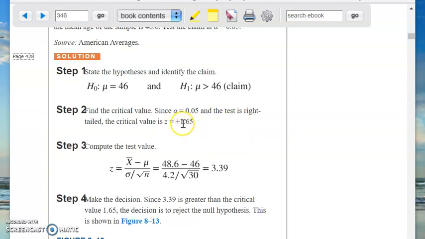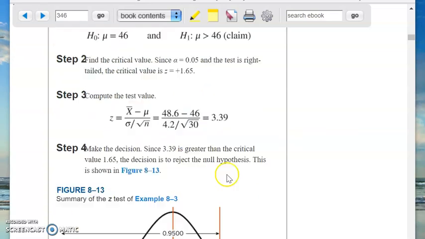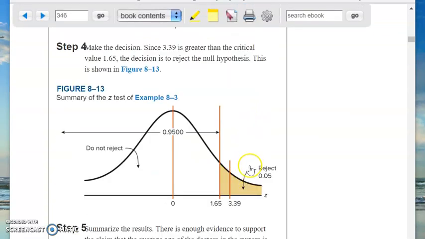gives me 5% to the right of that particular z value. The critical value then is 1.65. Okay, now have I mentioned lately how important it is to draw cartoons? Draw the cartoons. I am telling you, draw the cartoons. So here it is. Here's the cartoon. Okay, 1.65. That's my critical value. I've got this cartoon here. To the right of 1.65, that's the reject region.